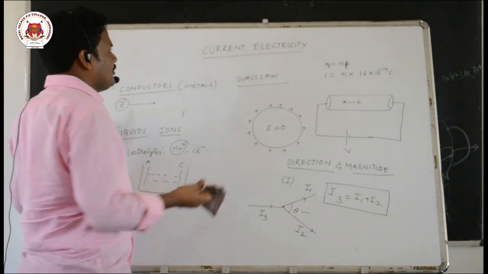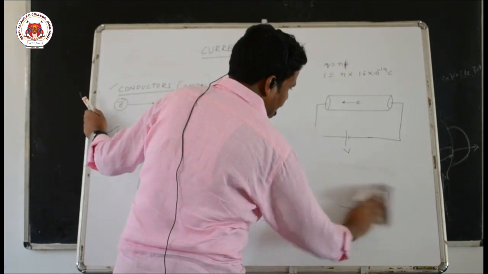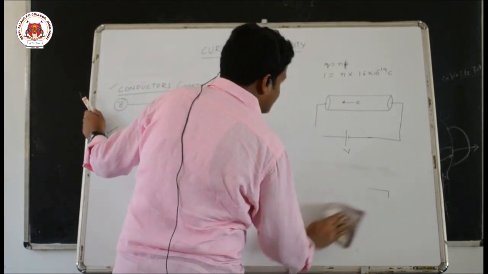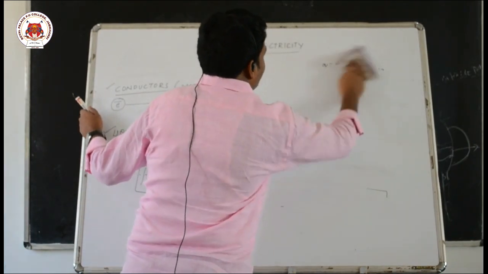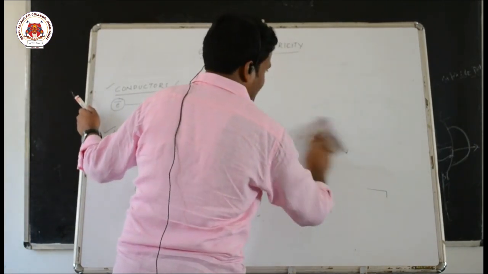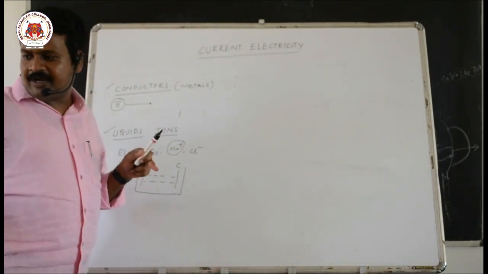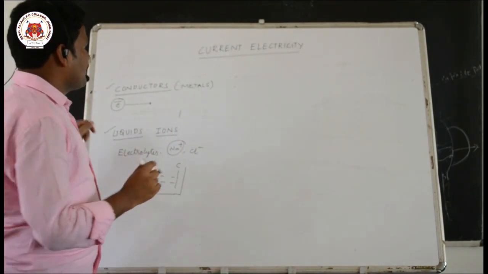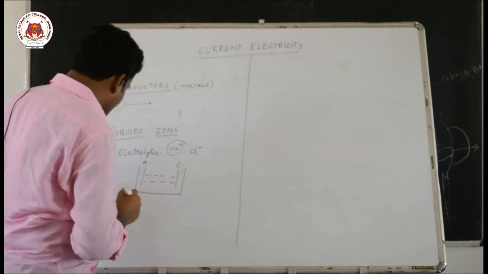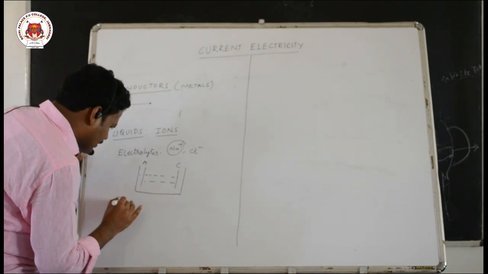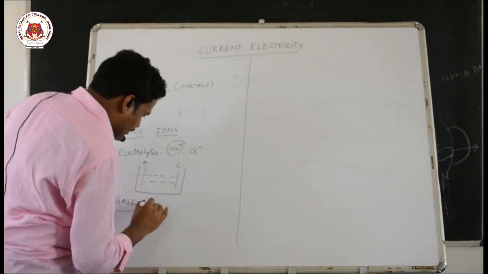And when coming to gases, gases are naturally non-conductors of electricity. But under certain conditions, they may undergo ionization and they can conduct electricity. So in case of gases also, the charge carriers are ions only.